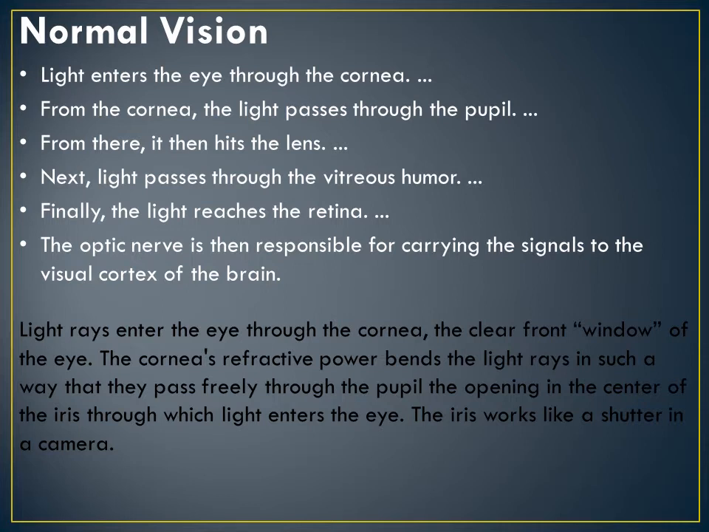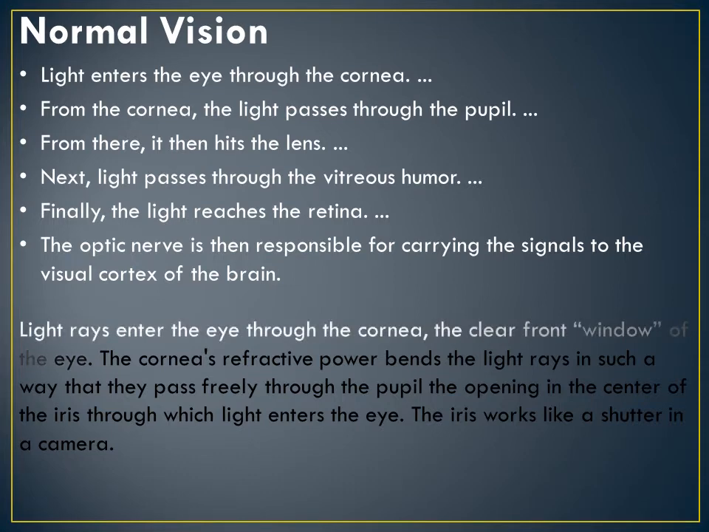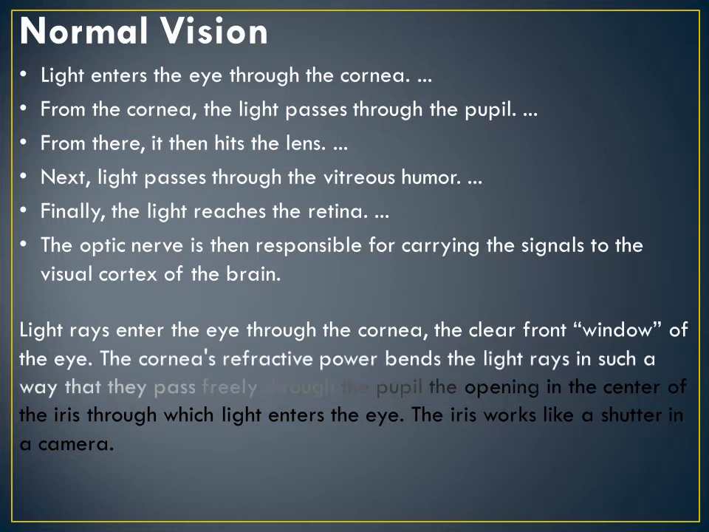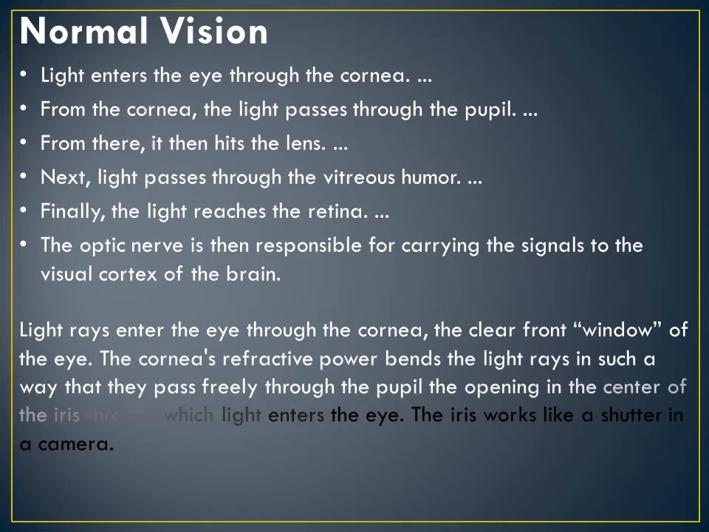Understood? Point wise, I'm trying to explain here the normal vision. How do you see normally? How the light passes through, what are the steps before you see clearly on the computer screen, on these words and all. These all happen in a fraction of a second.